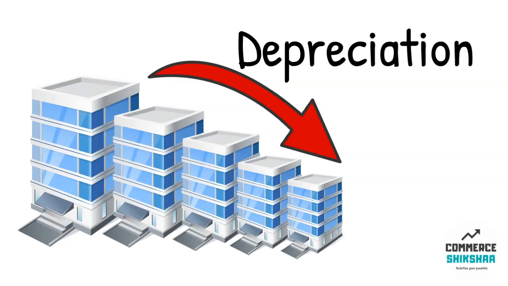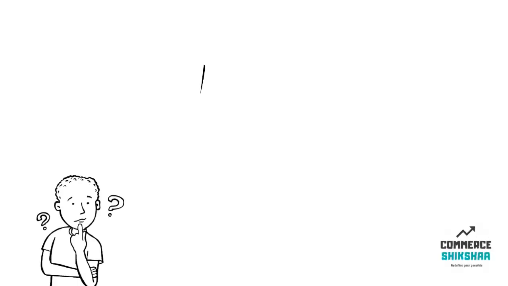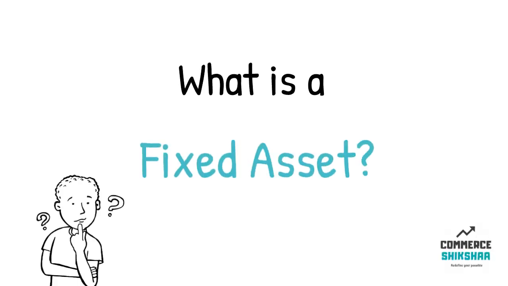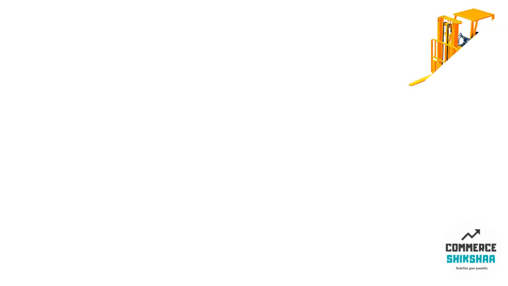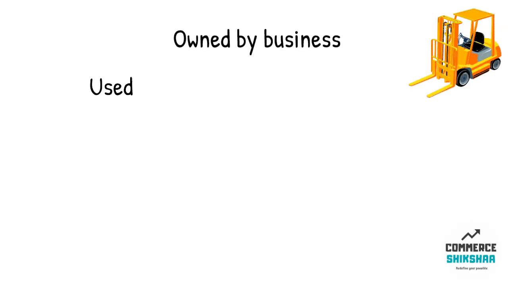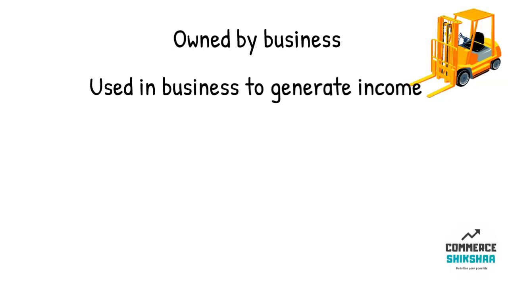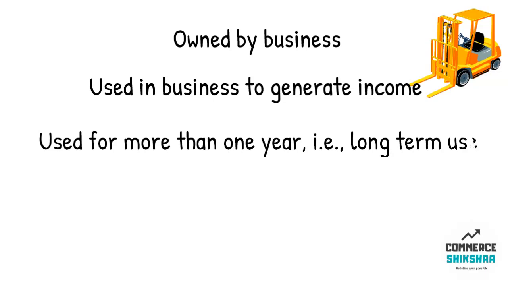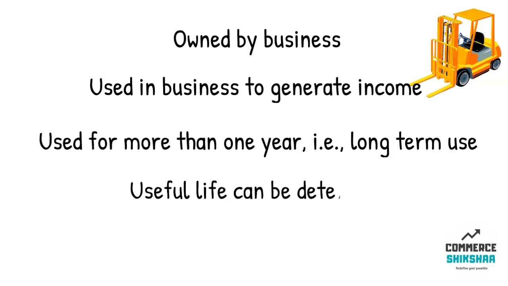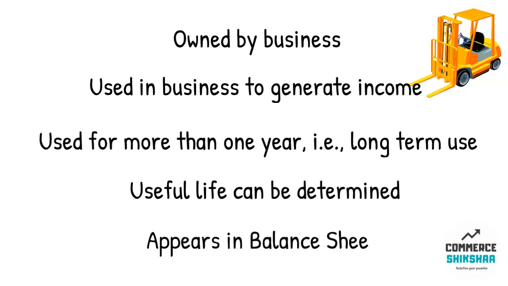Today's topic is depreciation. We will start with discussing what is a fixed asset. A fixed asset is something that is owned by the business. It is used in business for generating income. It has long-term use and can be used in the business for more than 1 year. The useful life of a fixed asset can be estimated and the fixed assets appear in the balance sheet.